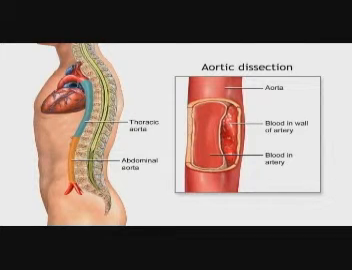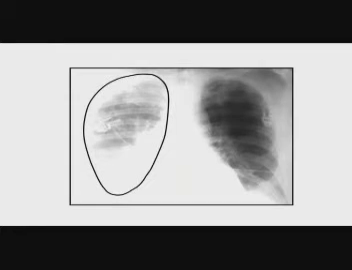A dissecting aneurysm is a progression of a false aneurysm. As blood continues to fill the vessel wall, the layers of the wall separate longitudinally to create a blood-filled cavity. The most serious complication of aneurysm is rupture.